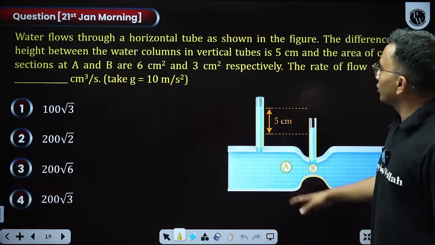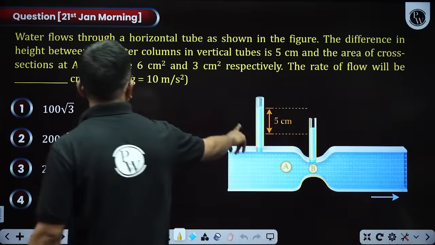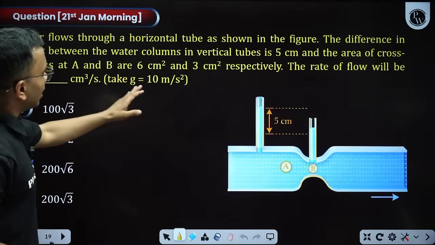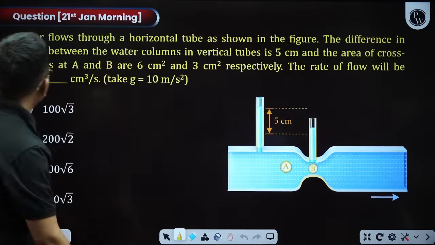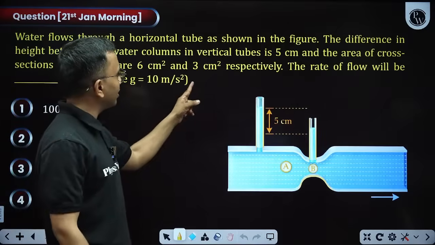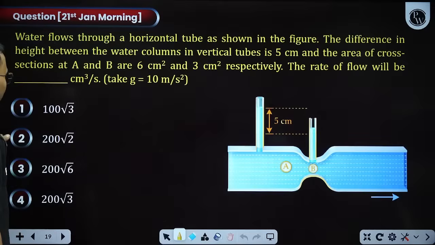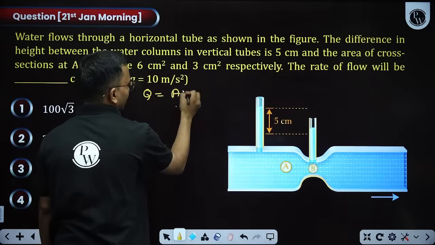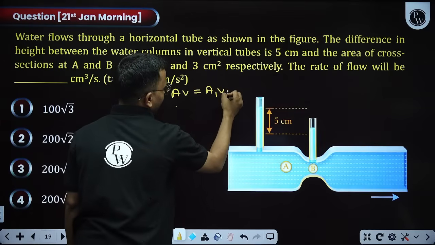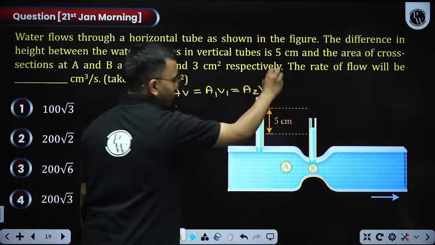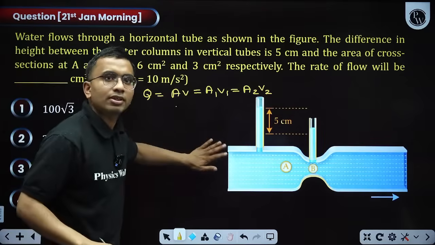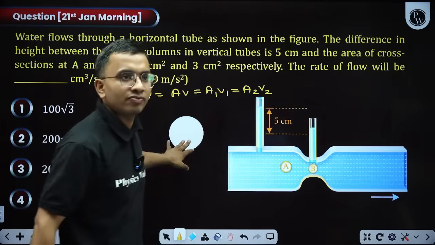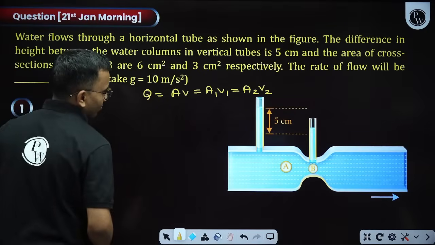Water flows through a horizontal tube as shown in the figure. The difference between the heights is mentioned. Okay, this is a 2026 question only. The vertical tubes, this height difference is 5 centimeter. Cross sections at A and B are 6 and 3. The rate of flow will be? What is rate of flow? Rate of flow we say Q. Q is A into V. So this is A1 V1, that is equal to A2 V2 here. We know that. We can do it. So this is a 2026 PYQ. Yes, this is a 2026 PYQ. This year only, this question was asked.